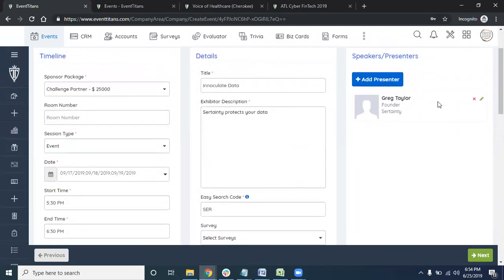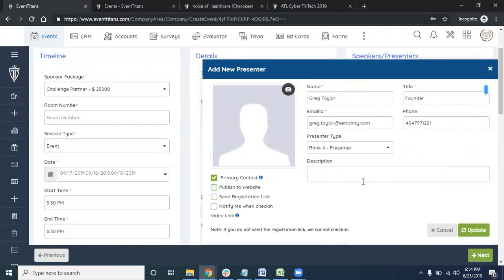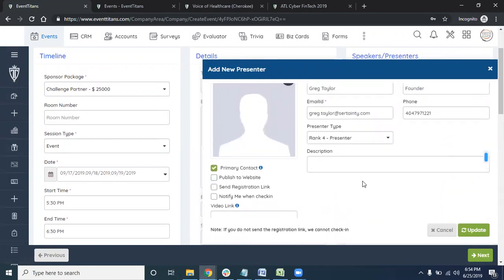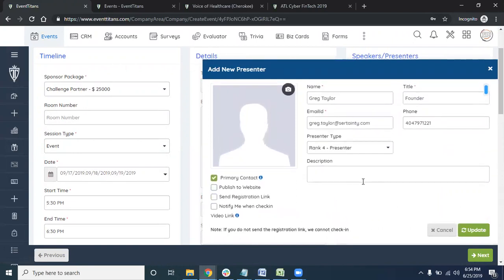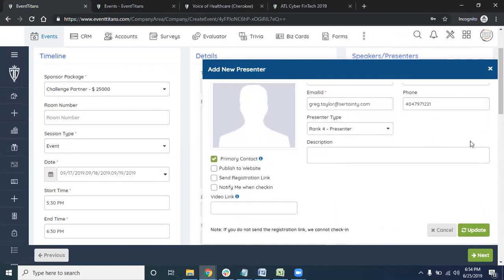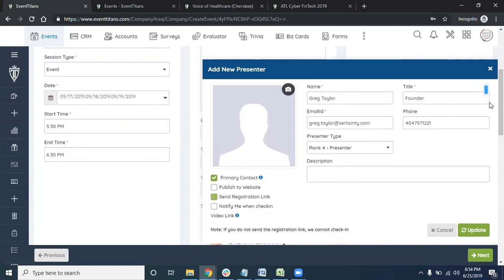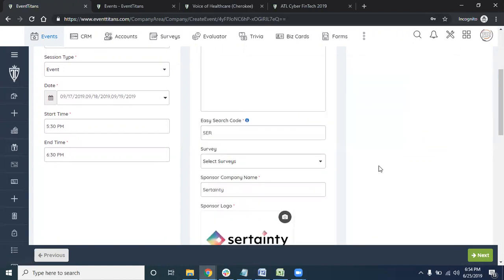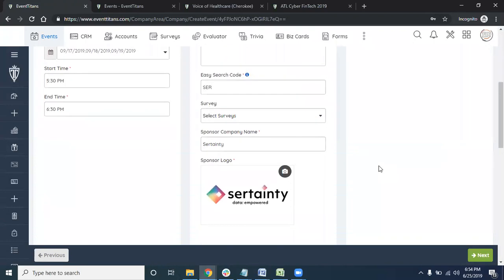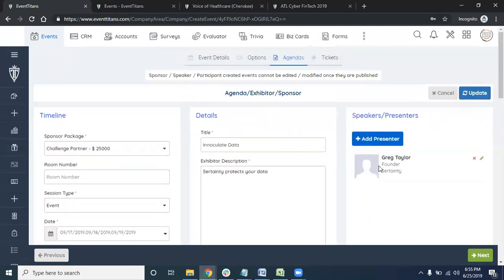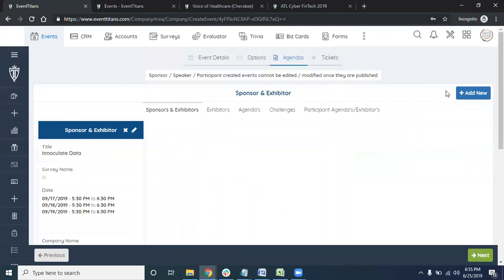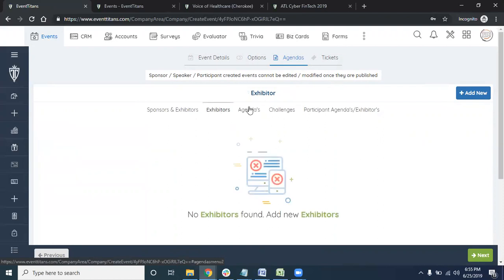You see here, Greg Taylor is the founder, and he is the presenter too. So if you say send registration link, we will be able to go ahead and onboard this sponsor automatically. You don't have to do anything manually. So auto onboarding of sponsors will separate us from everybody. Not any of the solutions out there has it.